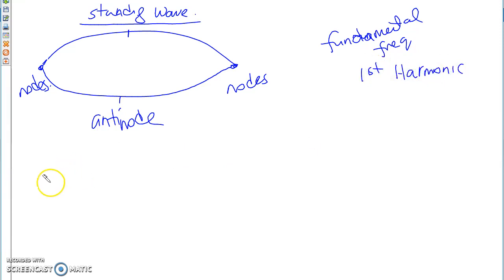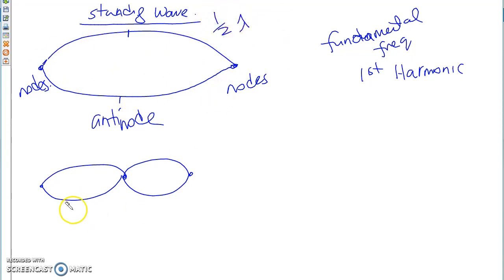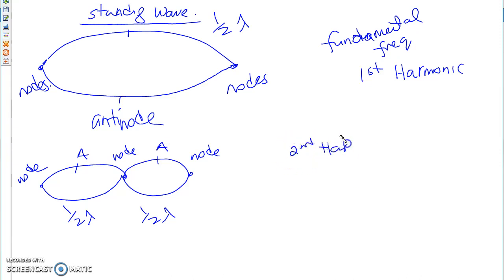If we continue doing this, my wave will start forming more vibrations. By the way, what is the value of this wavelength right here? Half a lambda. This is 1 lambda, half a lambda plus half a lambda. There is your node, node, and node. This is your antinode and antinode. This is known as the second harmonic and also the first overtone. Overtone basically means one frequency above the fundamental frequency.